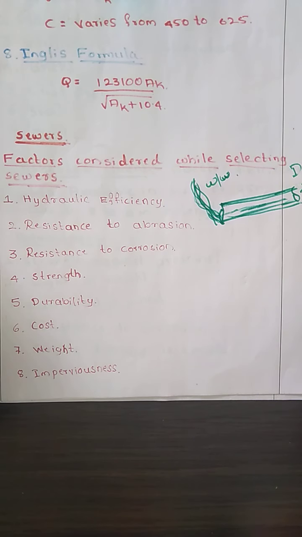The first one is the hydraulic efficiency. The material that we are going to select for the sewer should be such that the Manning's coefficient N is as low as possible, so that the hydraulic efficiency of the surface is available. What the Manning's formula is and all, we are going to see when we study the design of sewer. But for the material we choose, the Manning's coefficient N should be as low as possible so that it maintains the hydraulic efficiency.